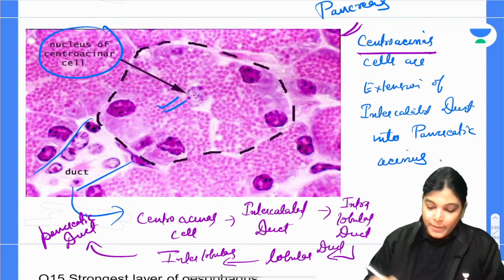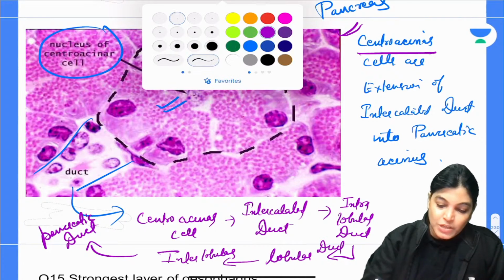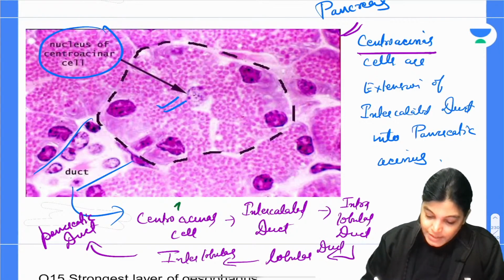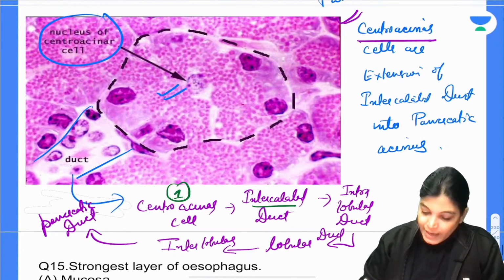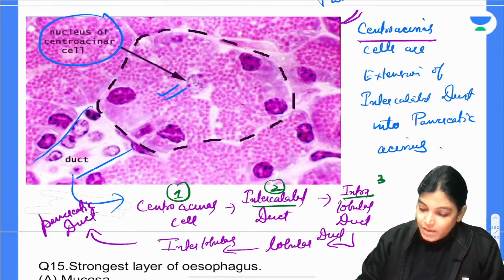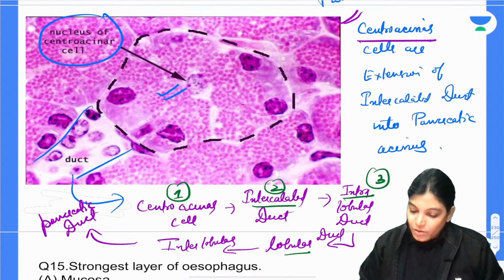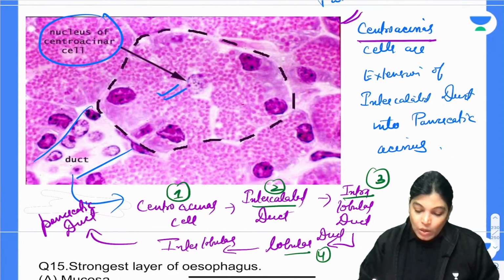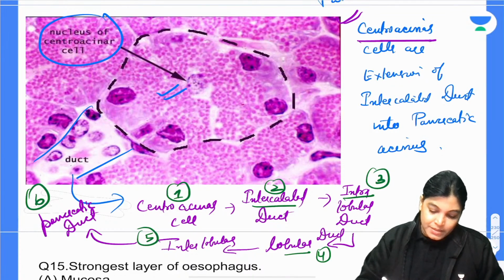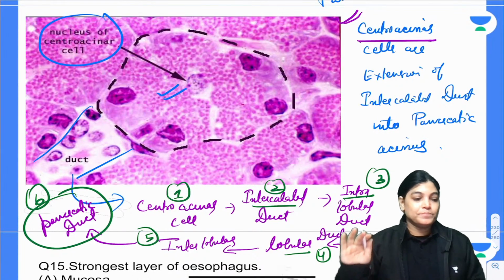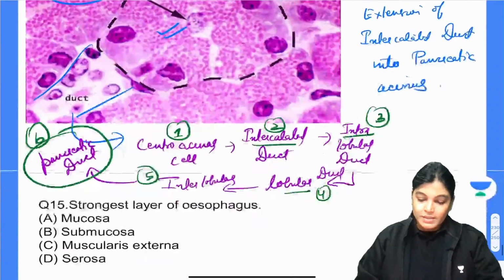So this is how the duct is formed. The most initial part of the duct will be centroacinar, then intercalated duct, then intralobular, inside the lobe, then lobar duct, then in between the lobes, and then the main duct, that is the pancreatic duct. Got it, everyone? Let's move on to the next.